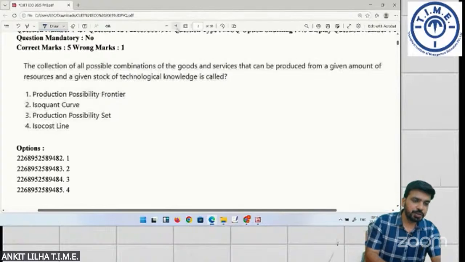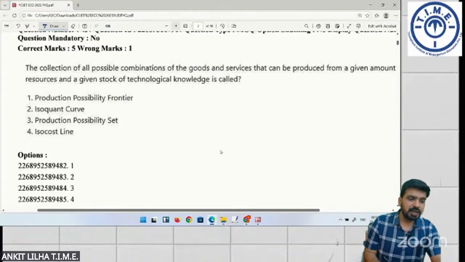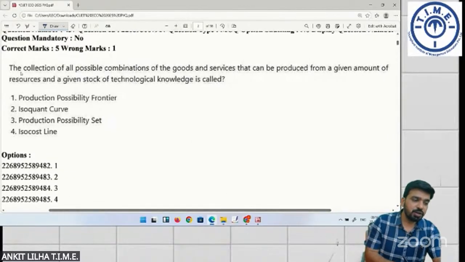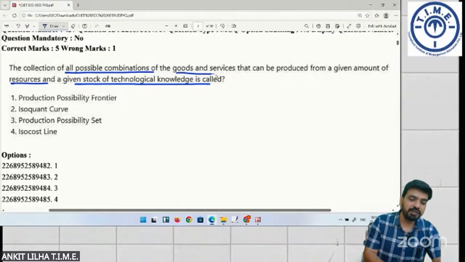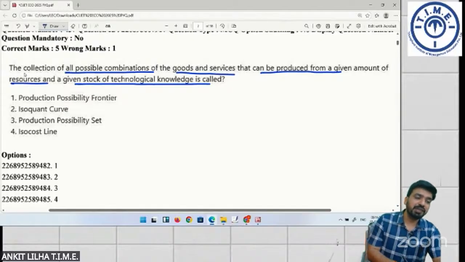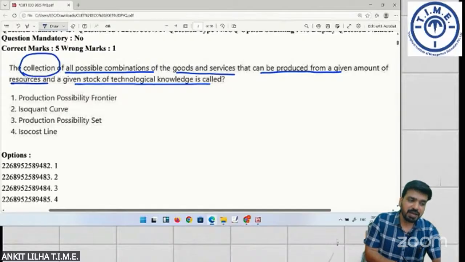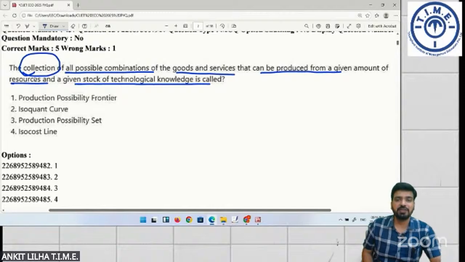let's read this question. The collection of all possible, please read carefully. The collection of all possible combinations of the goods and services that can be produced from a given amount of resource and a given stock of technological knowledge is called. So all the possible combinations of goods and services that can be produced from a given amount of resource, इसके collection को क्या कहेंगे? What will be its collection called as?